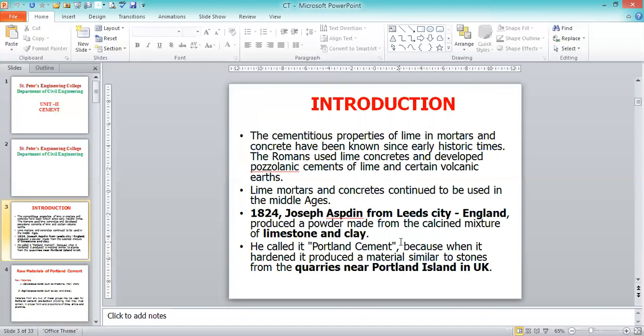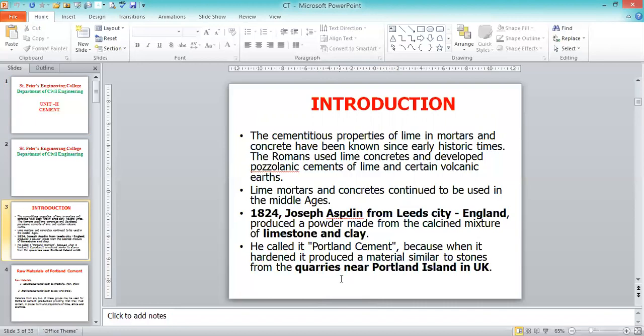He also called it Portland cement, because when it hardened, it produced a material similar to the stones from the quarries near Portland Island in the UK. Joseph Aspdin belongs to the United Kingdom, England, and he named the product Portland cement because he invented the material near the quarry near Portland Island.